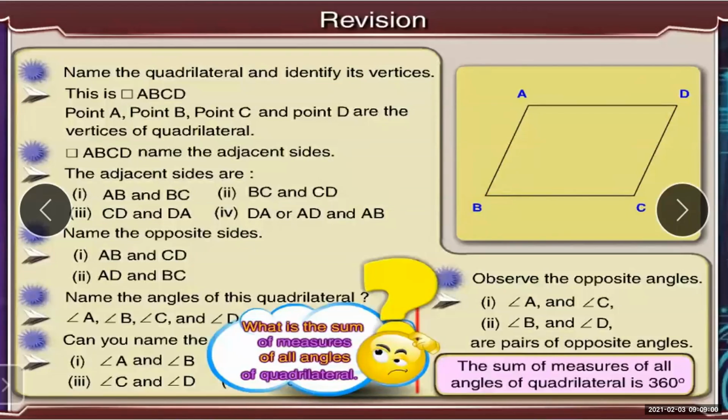Now let us see how to name the adjacent sides. Adjacent sides are AB and BC. Adjacent means that between two sides, one vertex should be common.